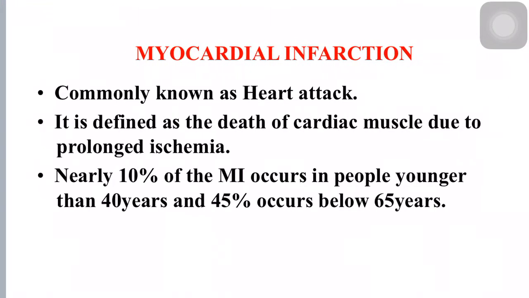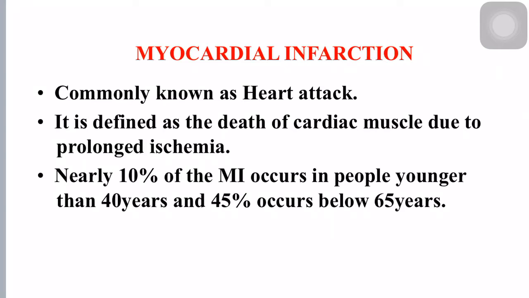Now moving on to myocardial infarction. It is commonly known as heart attack and it is defined as the death of the cardiac muscle due to prolonged ischemia. So this is the major difference between myocardial infarction and angina pectoris. In angina pectoris, there is myocardial ischemia, but it was insufficient to produce myocyte necrosis. Whereas in myocardial infarction, the primary feature is the death of the cardiac muscle due to prolonged ischemia.